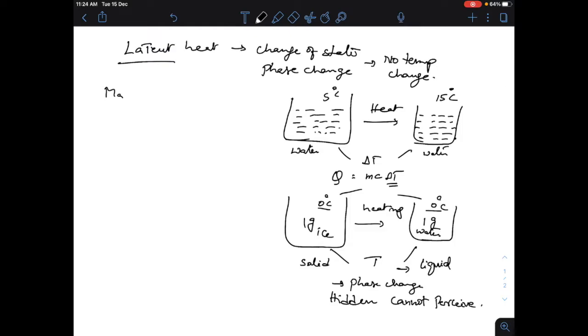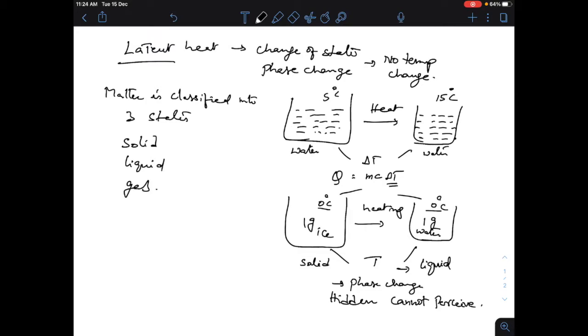Matter is classified into 3 states, as we know. What are the 3? Solid, liquid and gas.